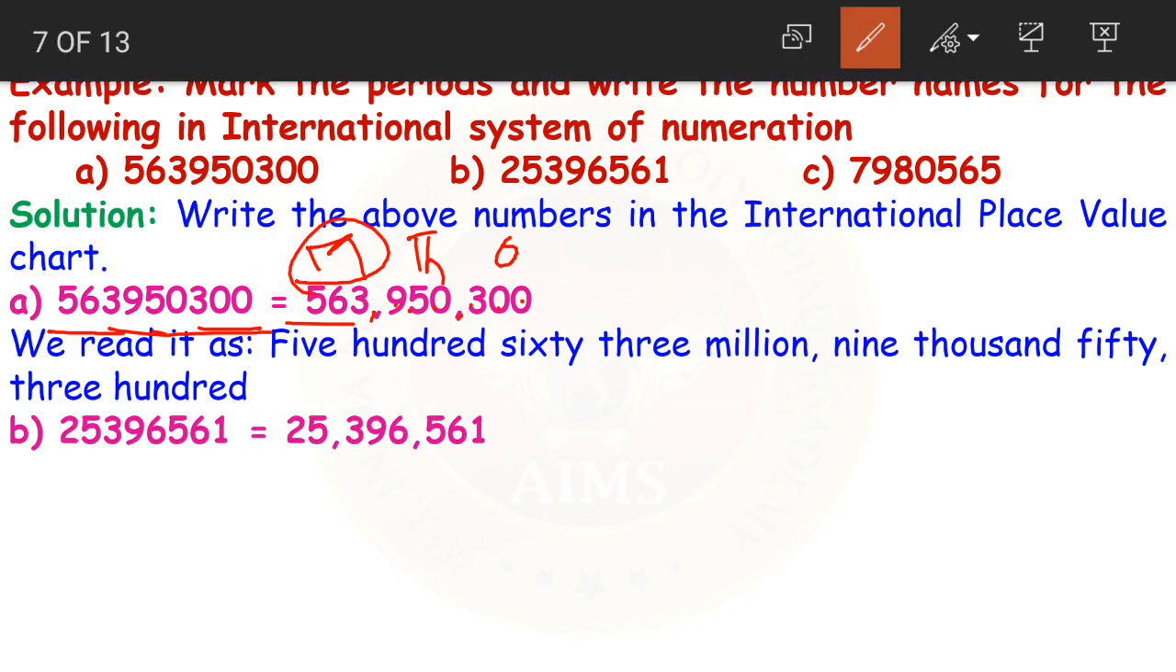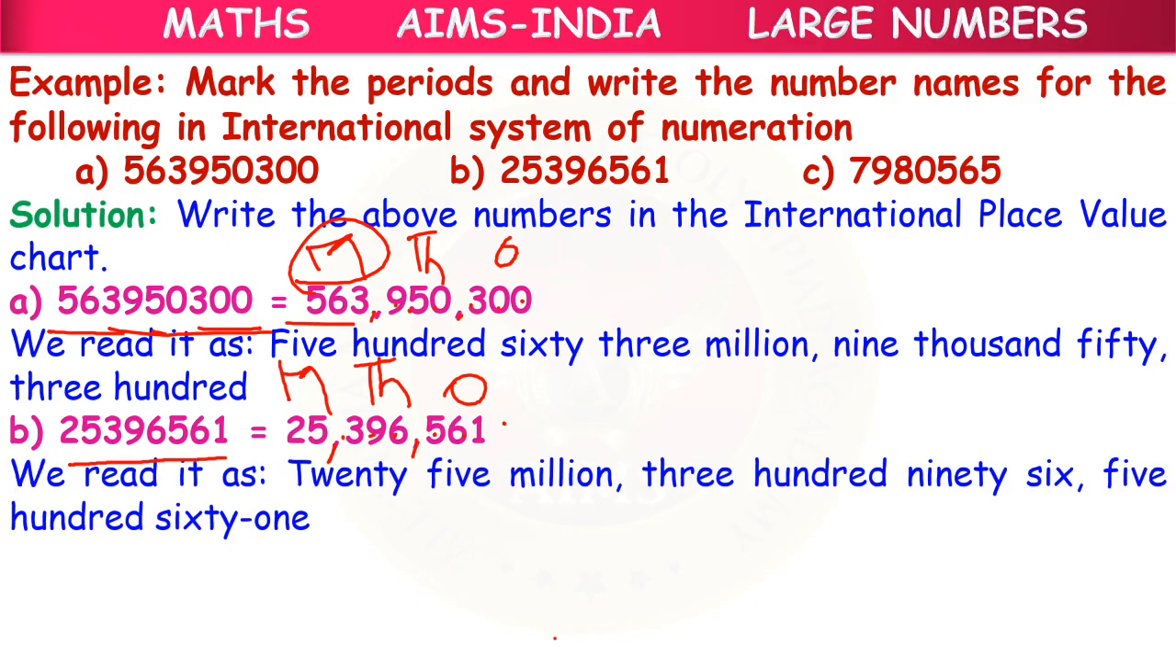Moving to the next question. 253,965,61. How do we mark the periods? After 3 digits. 1, 2, 3, comma, 1, 2, 3, comma. Now what are the periods? Ones, thousands and millions. How do we read this number, children? 25 millions 396 thousands 561. I hope this is clear.